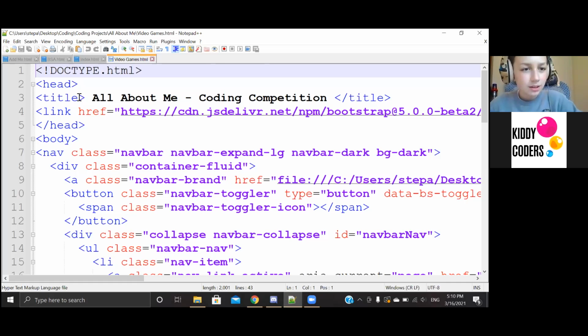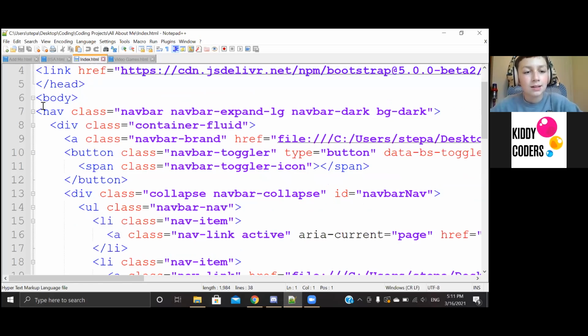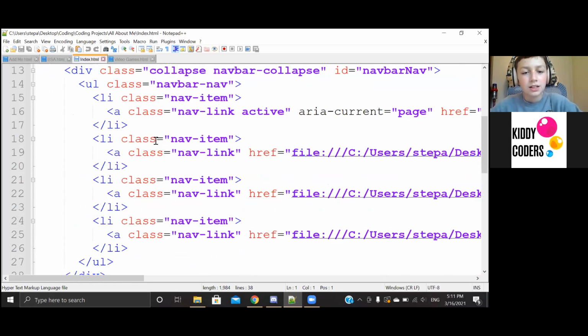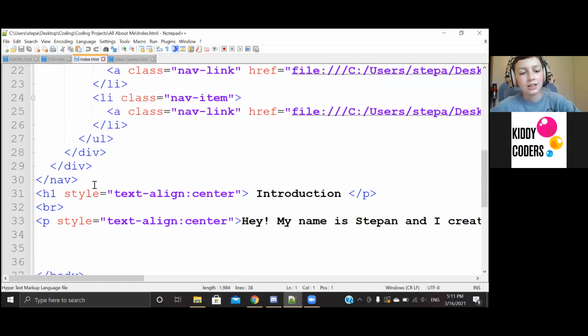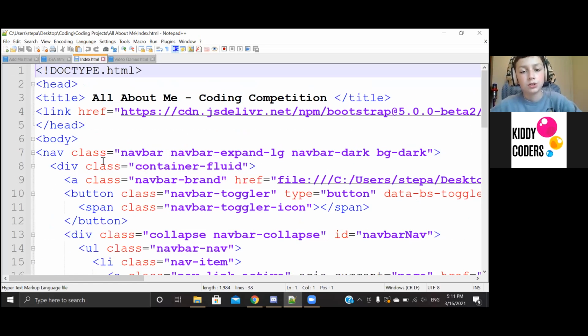So, basically, what I did here, we can start with the index. I made a basic HTML document. I connected Bootstrap CSS. I made a navigation bar, and I made items in the navigation bar and I added some text. So mainly I just used Bootstrap. And then the sections I linked them to.